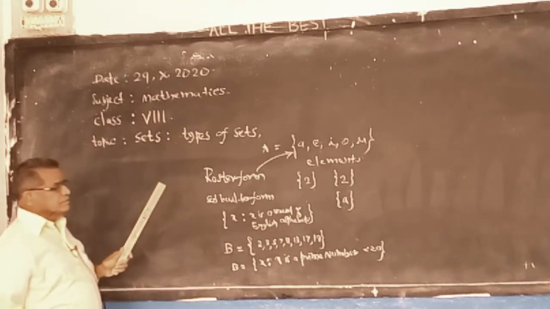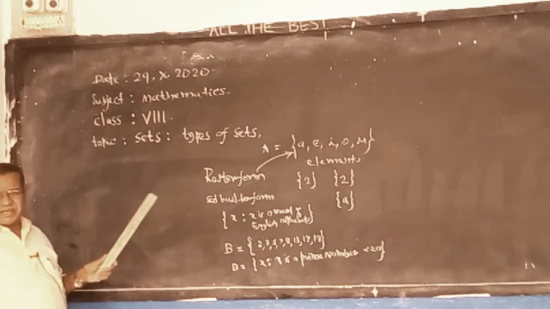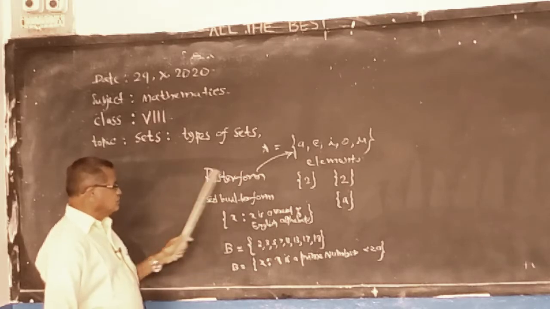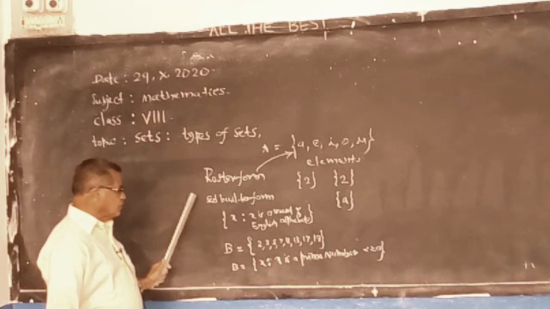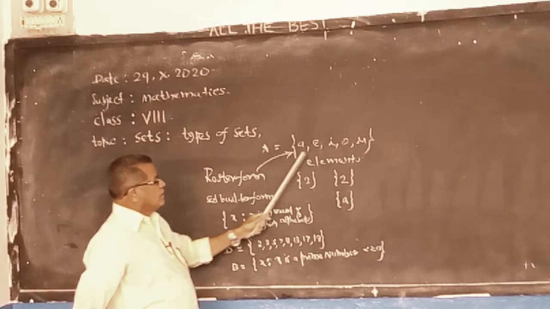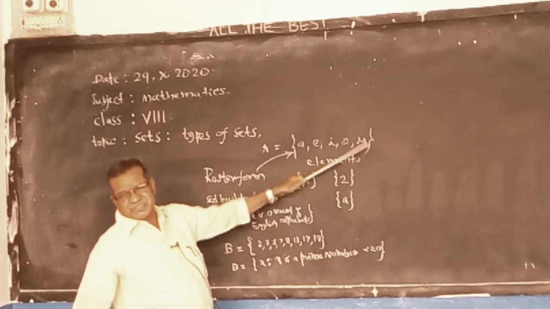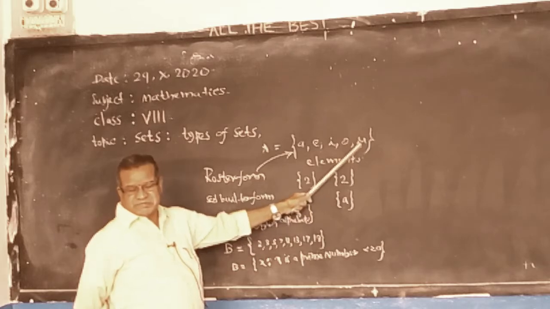Third, sets are written in two methods. We can express a set in two methods. One is roster form, second is set builder form. In the roster form, each element is listed. Elements are known.